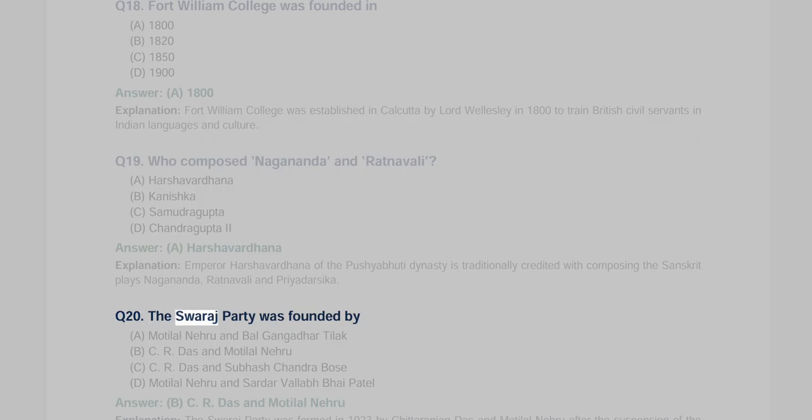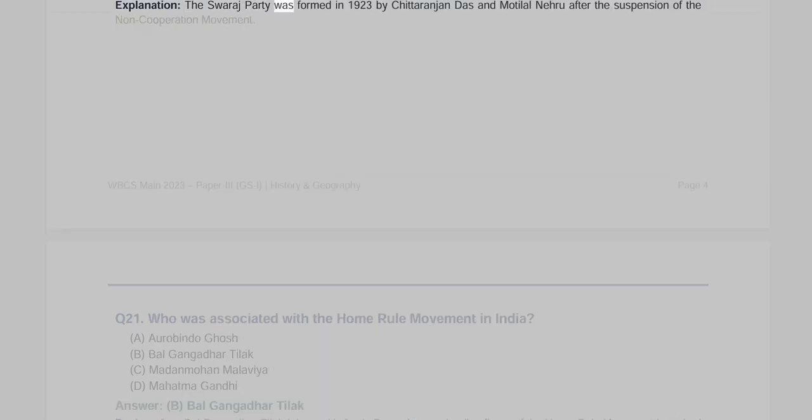Q20. The Swaraj Party was founded by A. Motilal Nehru and Bal Gangadhar Tilak, B. C. R. Das and Motilal Nehru, C. C. R. Das and Subhash Chandra Bose, D. Motilal Nehru and Sardar Vallabhbhai Patel. Answer B, C. R. Das and Motilal Nehru. Explanation: The Swaraj Party was formed in 1923 by Chittaranjan Das and Motilal Nehru after the suspension of the non-cooperation movement.